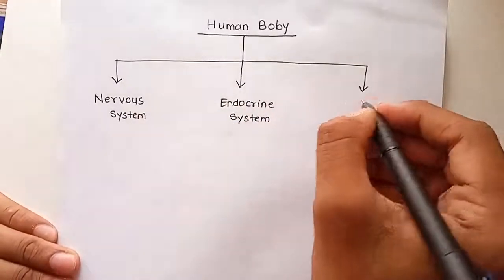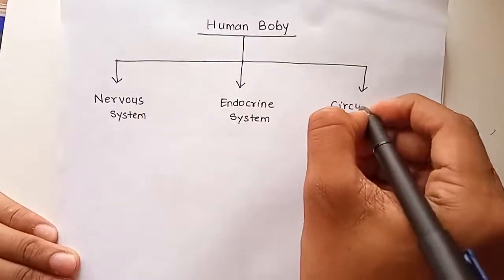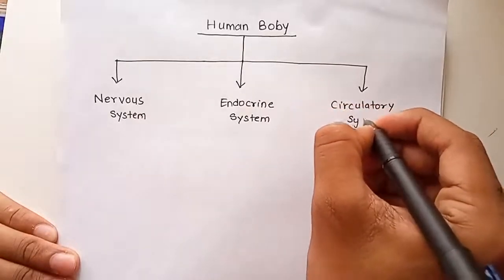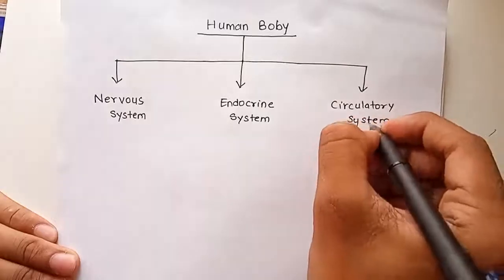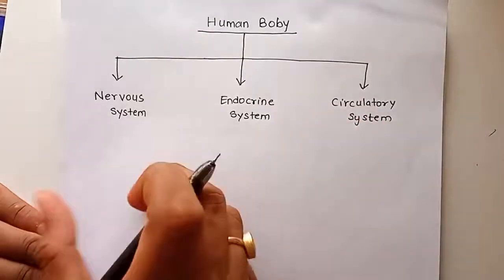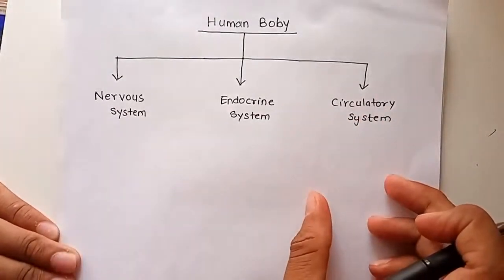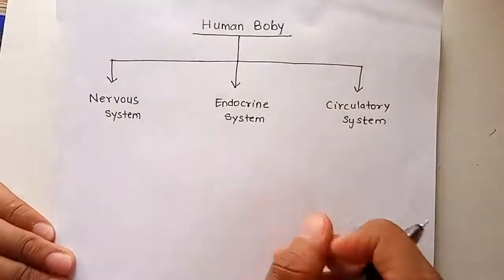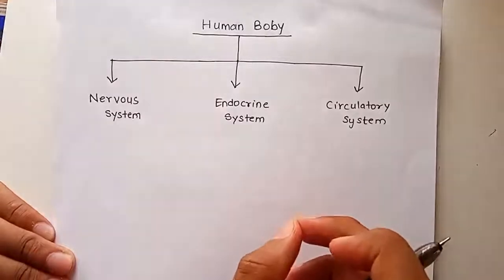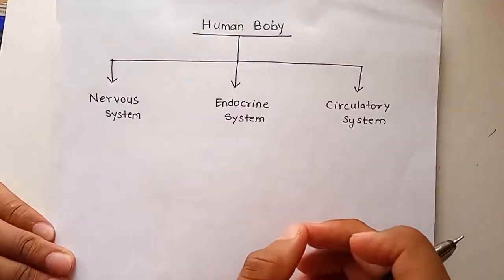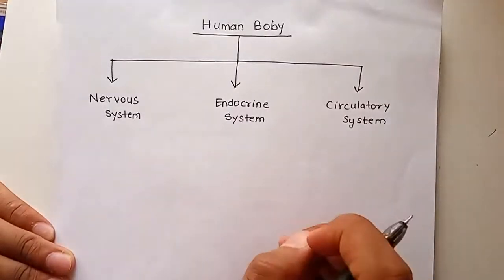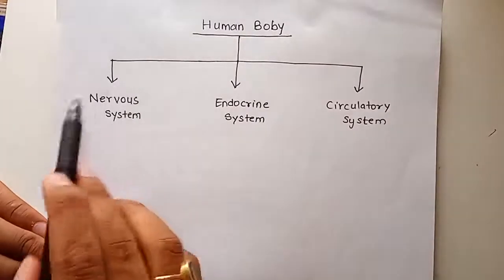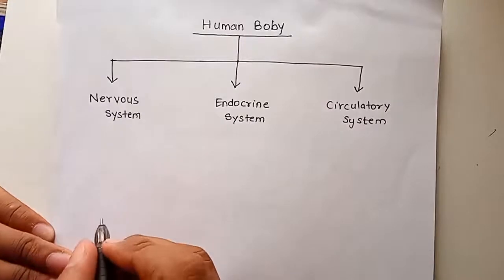And the third one, most crucial, is circulatory system. Each system is like a chapter in itself, so we will be doing them in great detail, understanding each and every concept with the help of diagrams. Let's start with the first one, that is the nervous system.